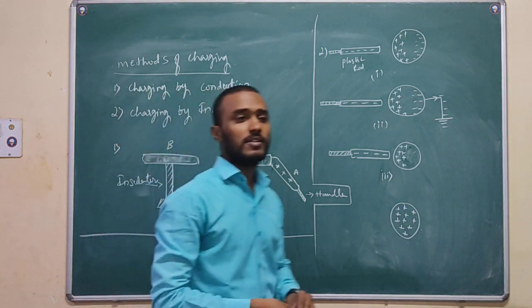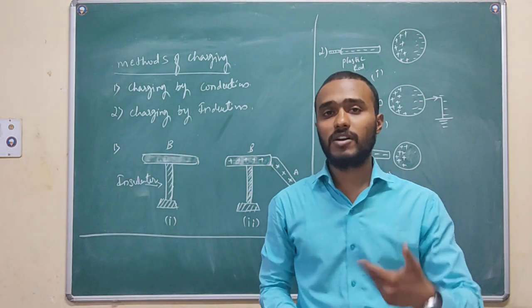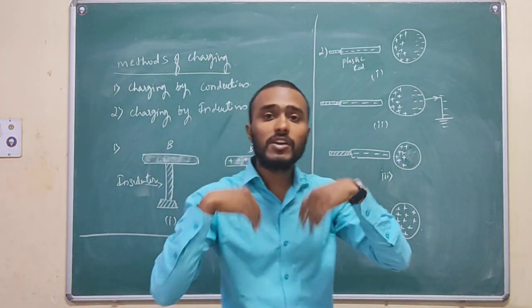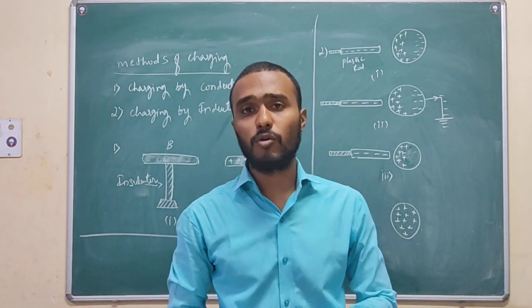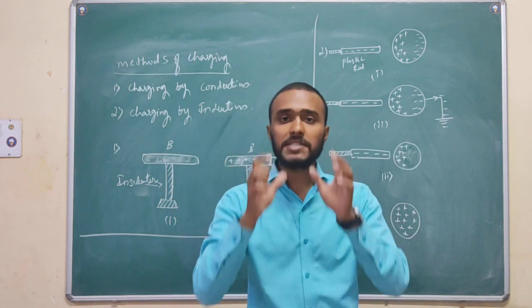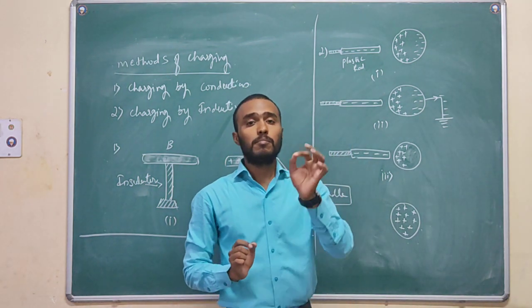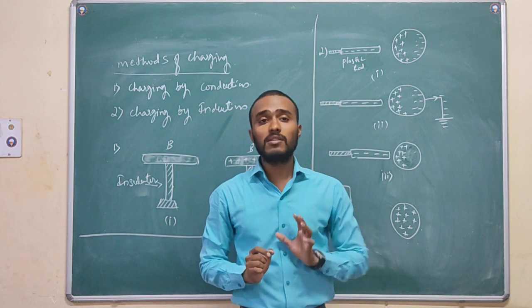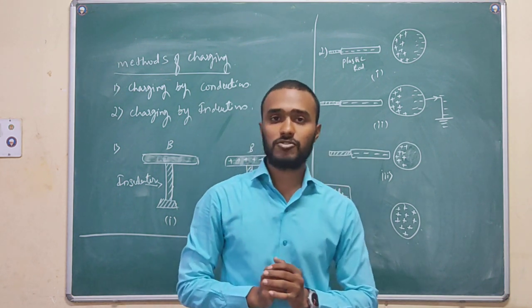Okay, see here how the body became charged, that we are discussing now. So how the body became charged, or how we can give the charge to the body. By some different experimental methods we can make the body charge.